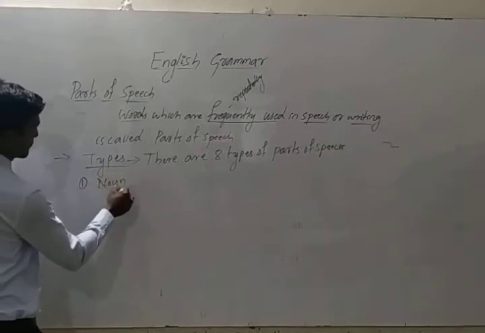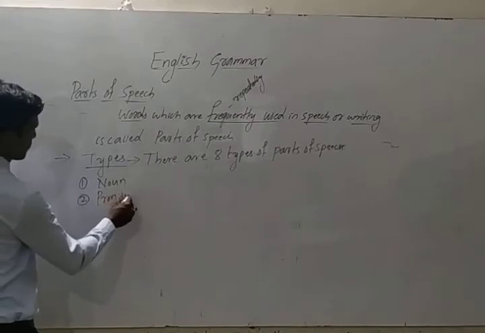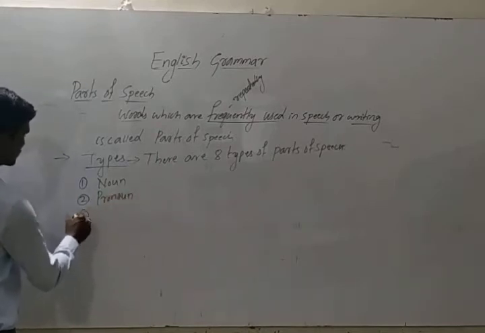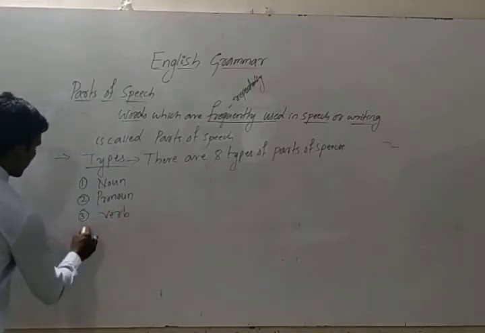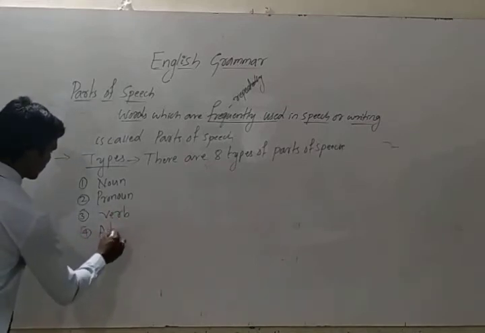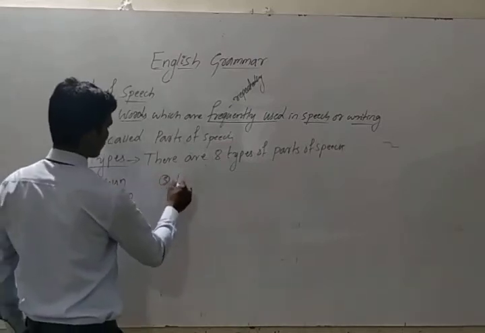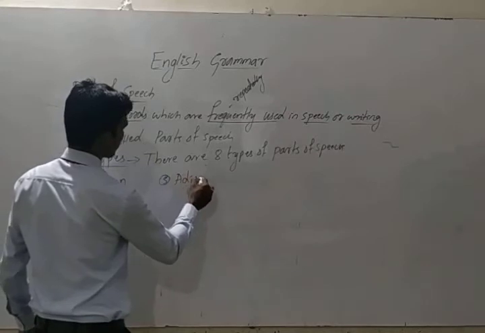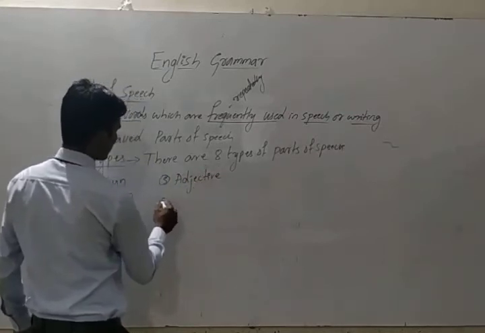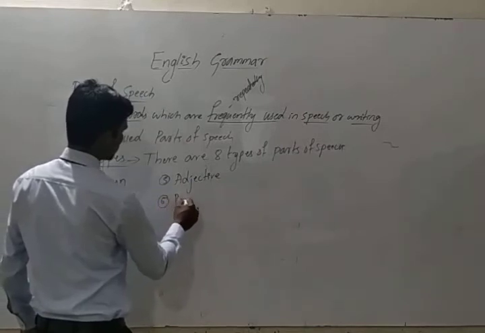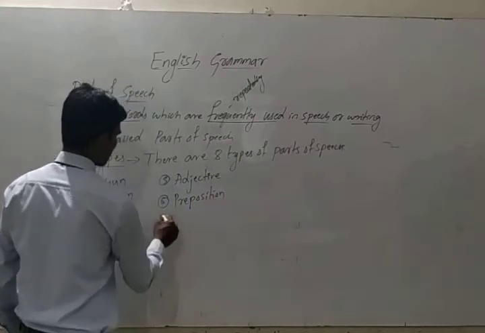noun. Next, pronoun. Next, verb. Adverb. Adjective. Preposition.